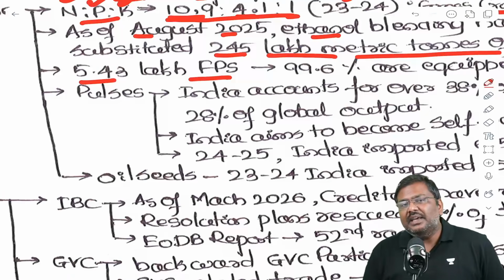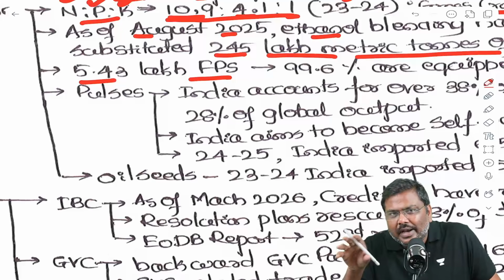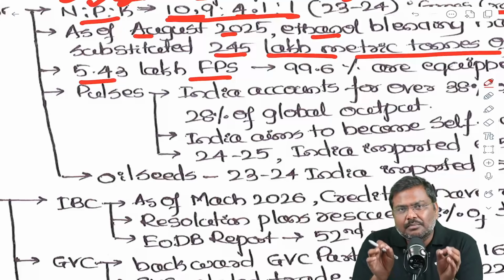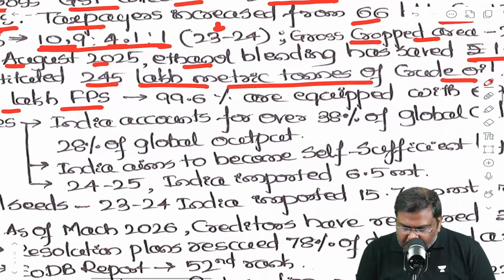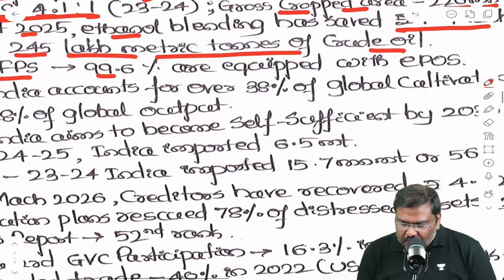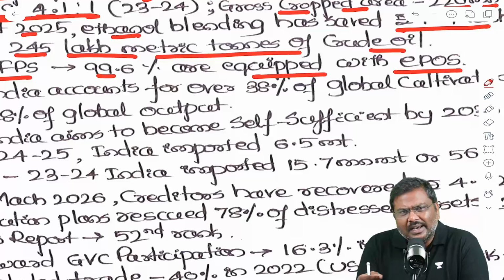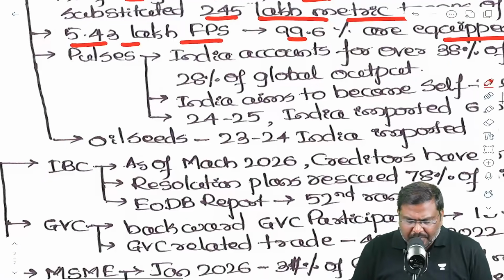5.43 lakh FPS. FPS is fair price shops. If there is a question on food grain distribution, public distribution system, the total number of fair price shops in India are 5.43 lakh, out of which 99.6% of them are equipped with EPOS. That is basically digital connectivity has happened in all these or most of these fair price shops.